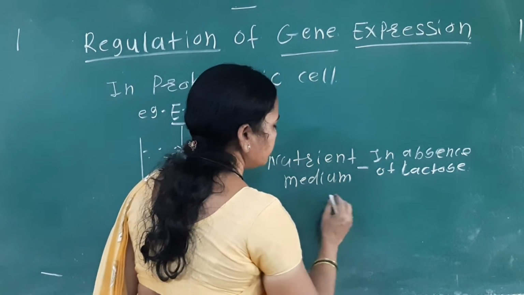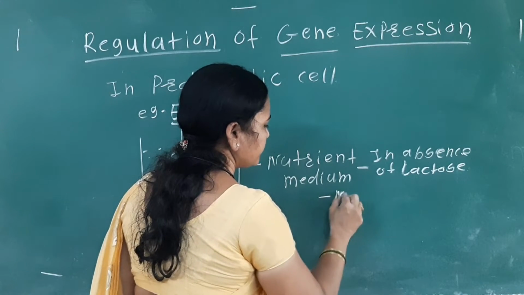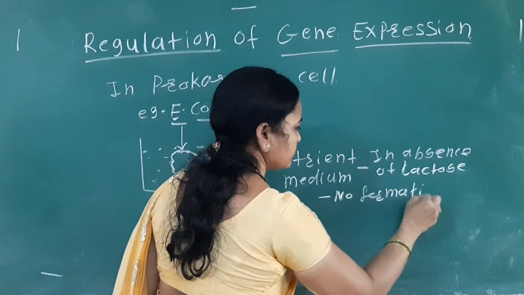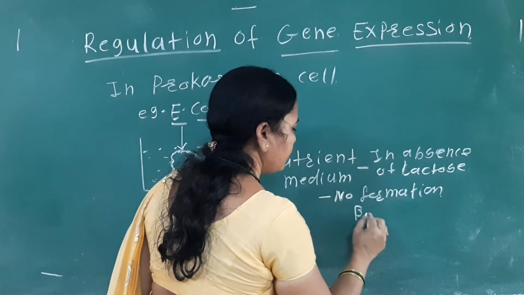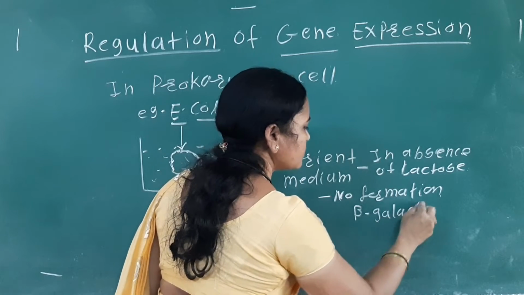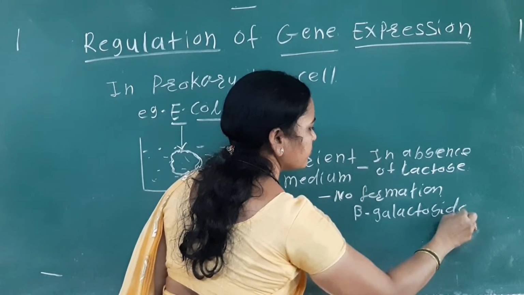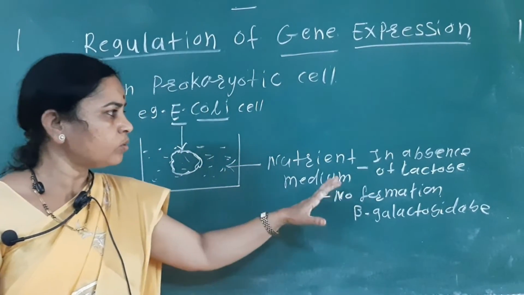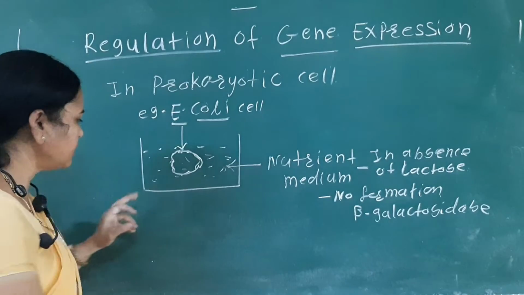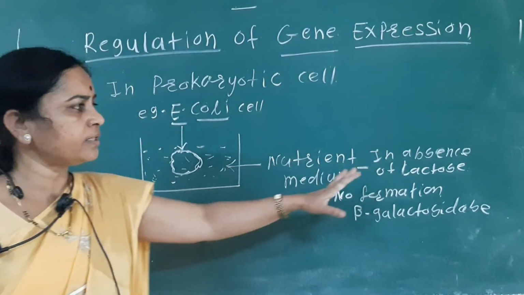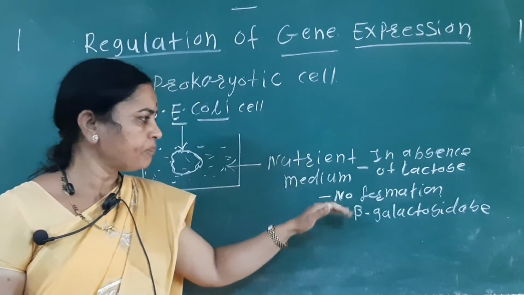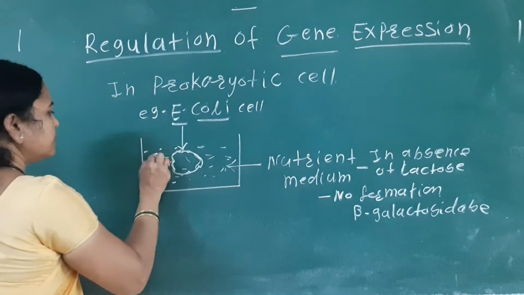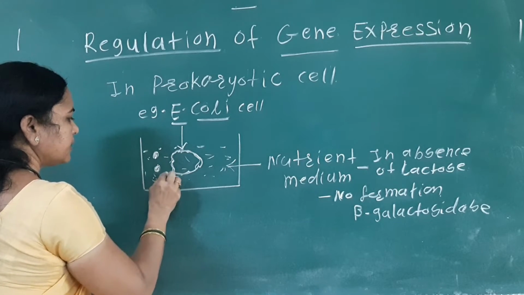So here the beta-galactosidase enzyme is not formed. No formation of beta-galactosidase enzyme. Beta-galactosidase enzyme formation does not take place. When in the outside nutrient medium there is no lactose sugar, in absence of lactose sugar there is no formation of beta galactosidase enzyme. If we add the lactose sugar in the nutrient medium,